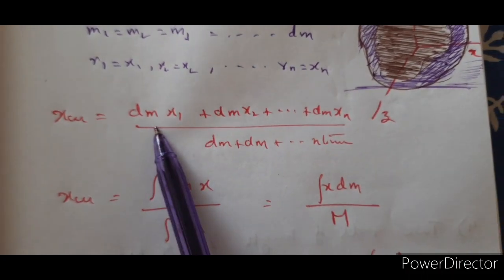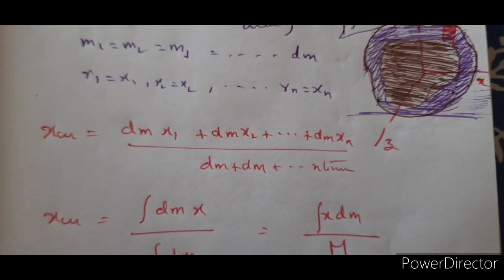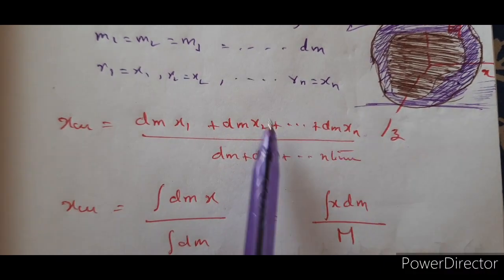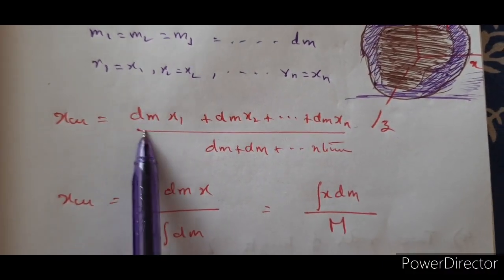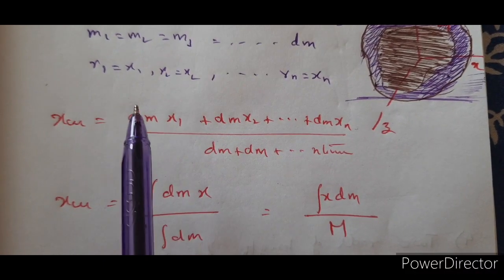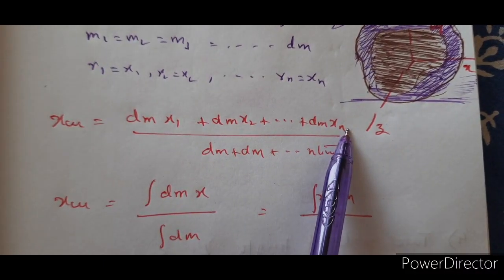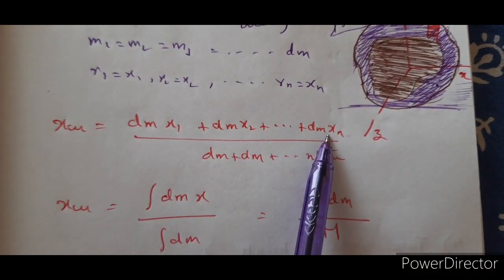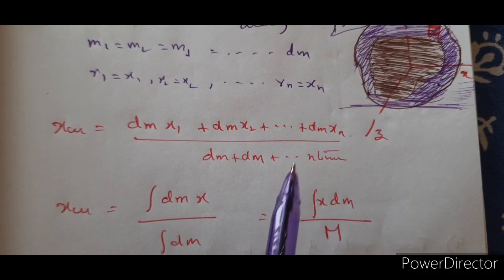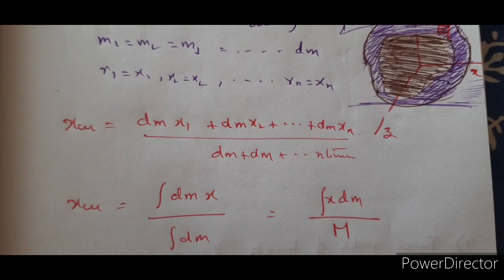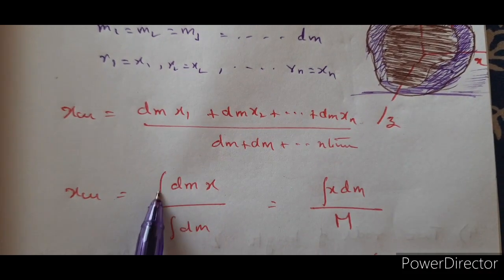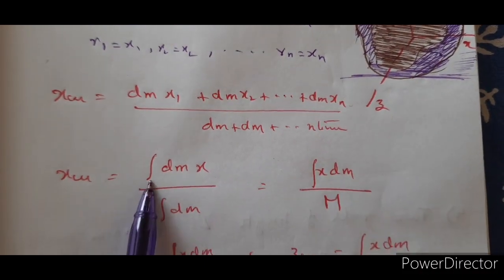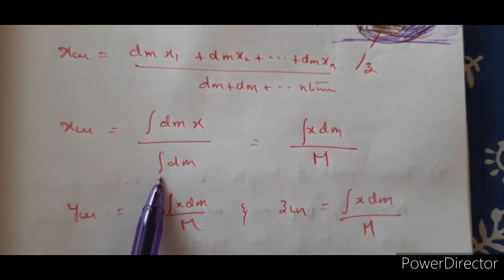But what is happening here is that dm is equal in all these cases, in all these distributions. So dm is a constant part of the total mass, which is of course the same everywhere, and the location x1, x2, x3 varies between the boundaries of the given body, right? So therefore we are going to add that, and the continuous summation is integration. So integral dm x, or integral dm.